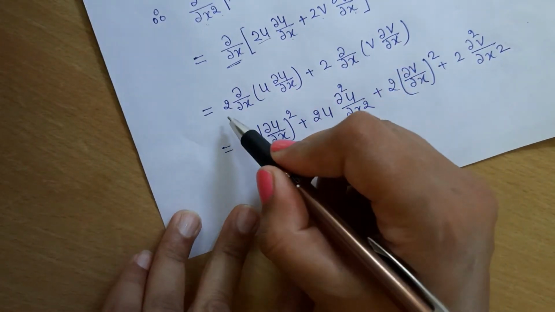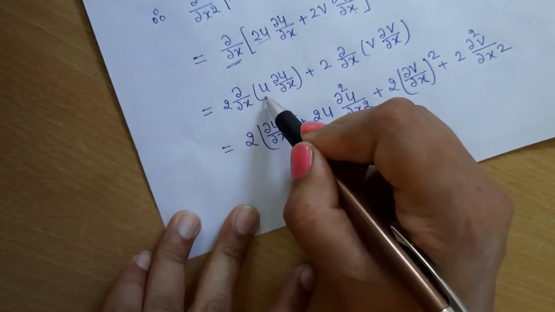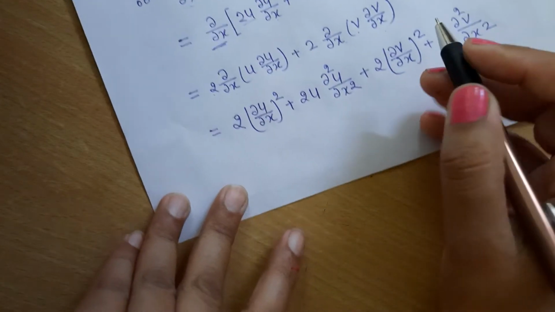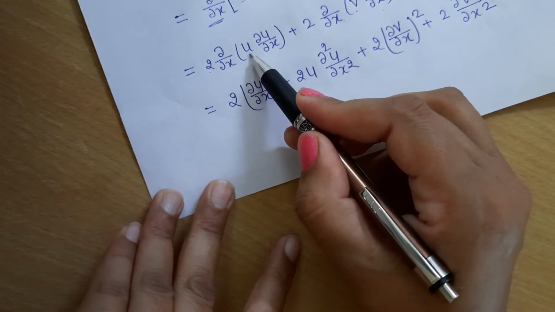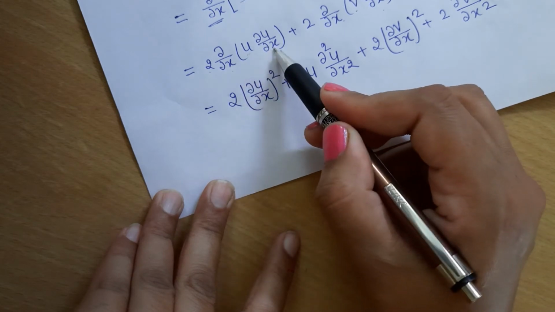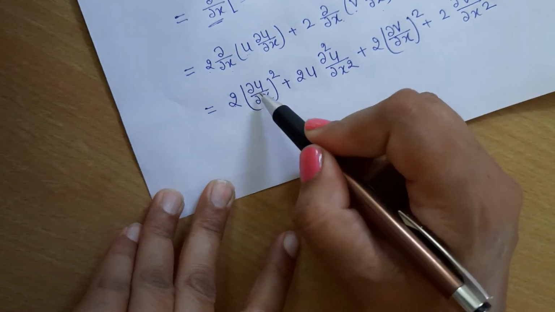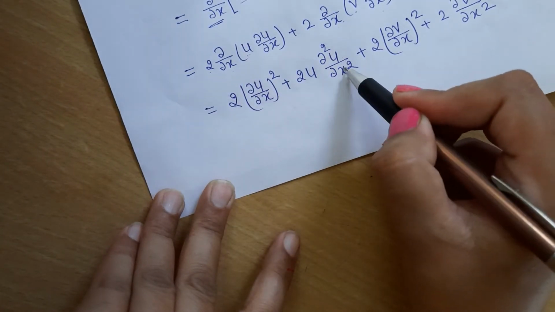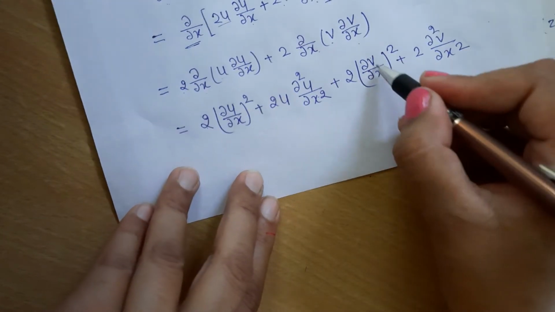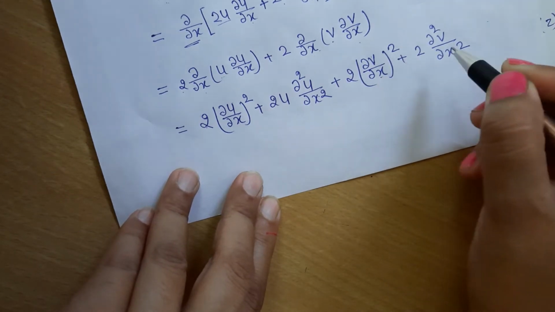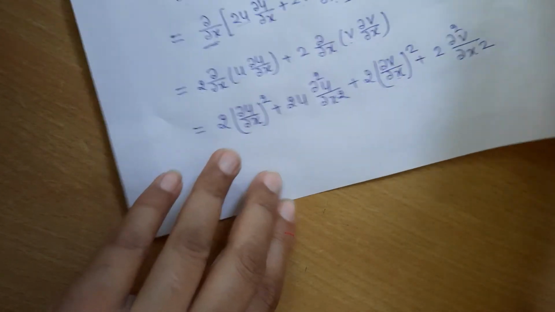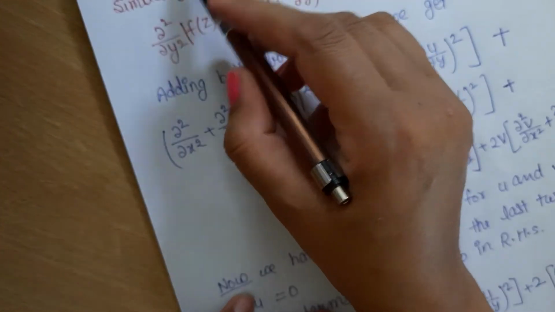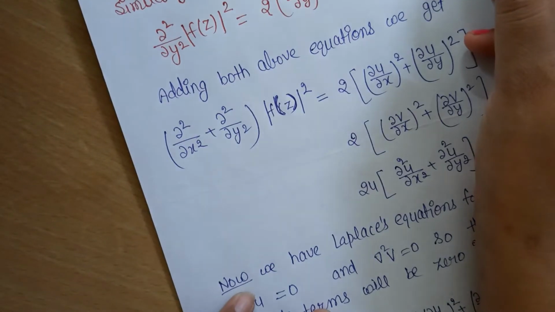So again differentiate, we get 2 ∂/∂x (u ∂u/∂x) + 2 ∂/∂x (v ∂v/∂x). First we will take differentiation on this, again this. So we get 2(∂u/∂x)² + 2u ∂²u/∂x² + 2(∂v/∂x)² + 2v ∂²v/∂x². So differentiating |f(z)|² with respect to x two times, we get this equation.